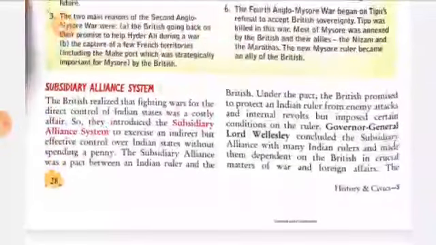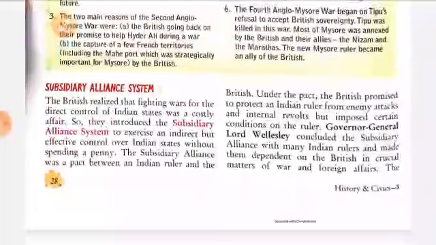The British realized that fighting against the Indian rulers or the Indian states was a costly affair, so they introduced the subsidiary alliances to exercise indirect but effective control over the Indian states without spending a single penny.